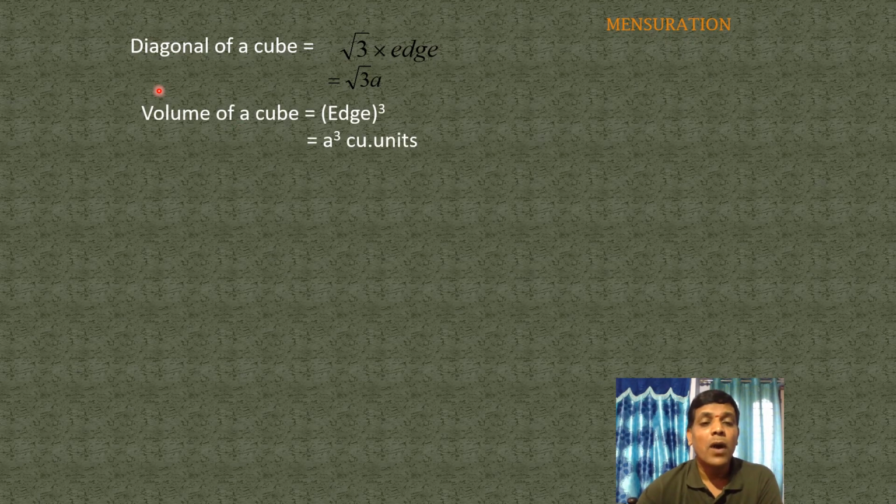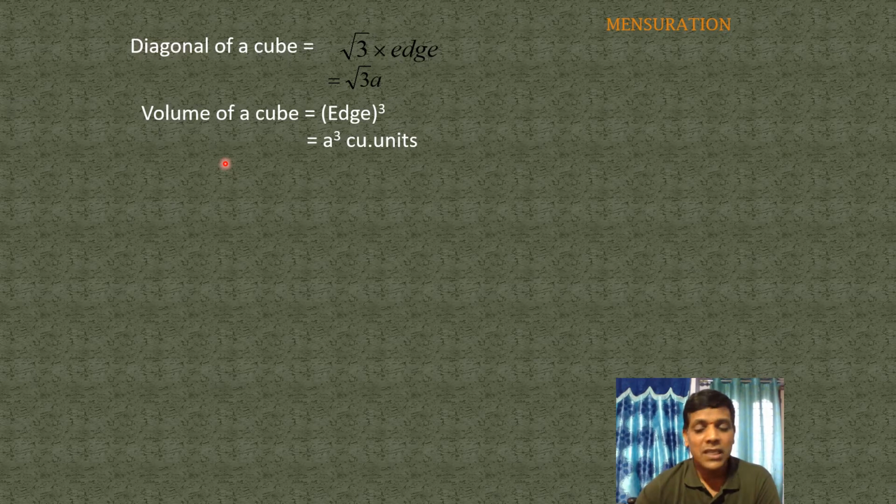Next one, volume of a cube. Volume means base area into height. What is the shape of the base of a cube? A square. Height is a. So base area a square into height a is a square into a, which is a cube cubic units. Edge cube means a into a into a. So volume of a cube is equal to a cube cubic units.